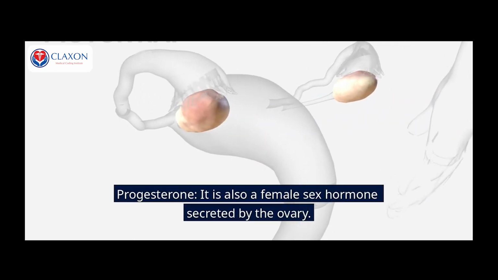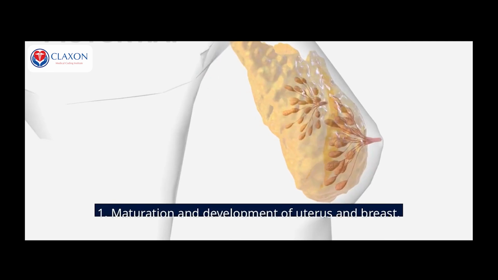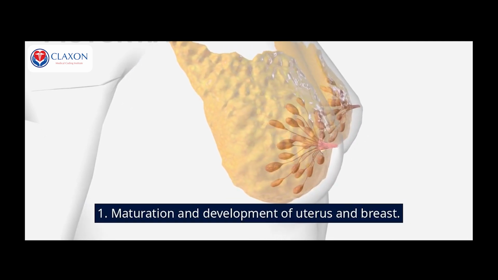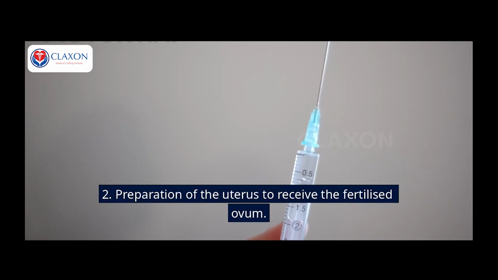Progesterone: it is also a female sex hormone secreted by the ovary. 1. Maturation and development of uterus and breast. 2. Preparation of the uterus to receive the fertilized ovum.